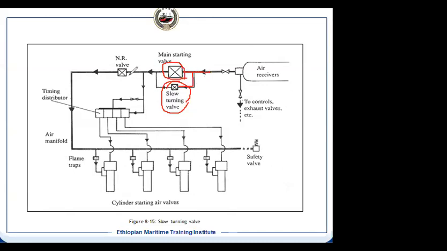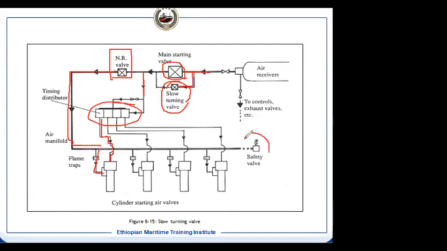And then here we have a non-return valve, and then the distributor connection from here. This is the air distributor, and the distributor pilot air is going to the individual air starting valve. And then this is the main air which is coming to the lower chamber of the valve, and then this pilot air is opening this valve, and then injection is taking place.